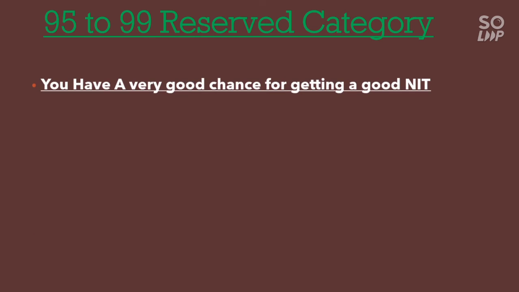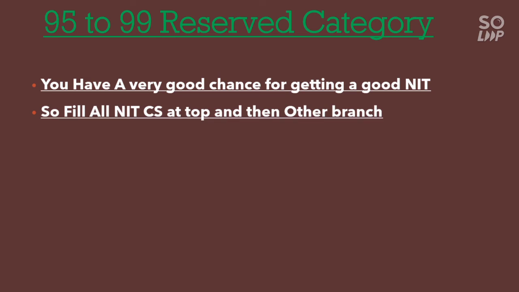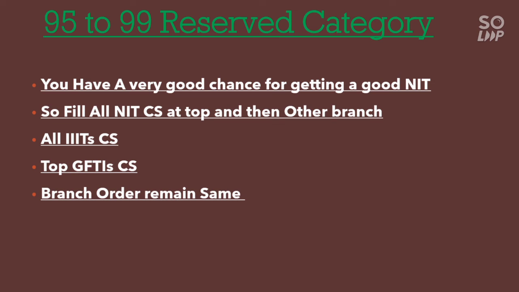Next is 95 to 99 percentile, reserved category. If you belong to this range, you have a very good chance. That means you will surely get a good NIT. So fill the CS branch of all the NITs; your first priority should be this. Put the CS of all the NITs at the top and other branches thereafter. Then all the Triple ITs, also CS after the NITs, and then all the GFTI CS, and the branch order will remain the same: CS, EC, IT, and then core branches.